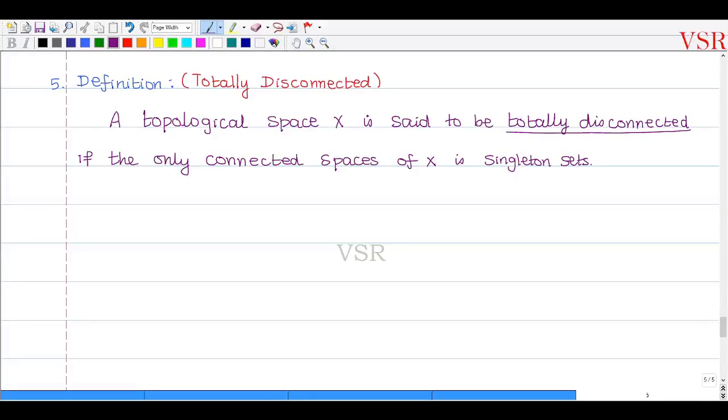That is, if Y is a subset of capital X, where Y contains at least 2 points, then Y is not connected.